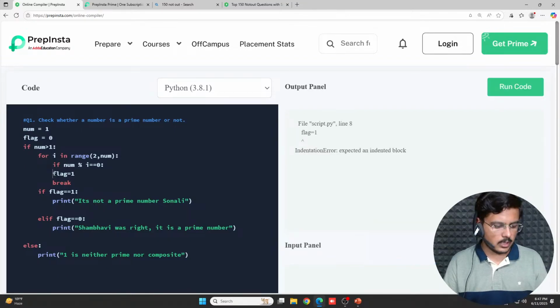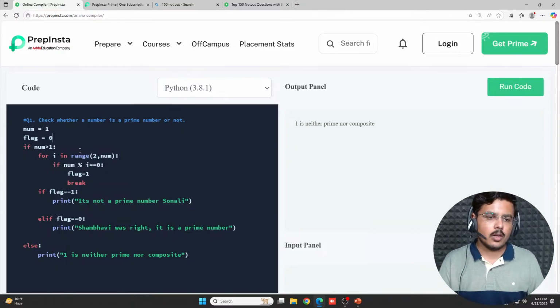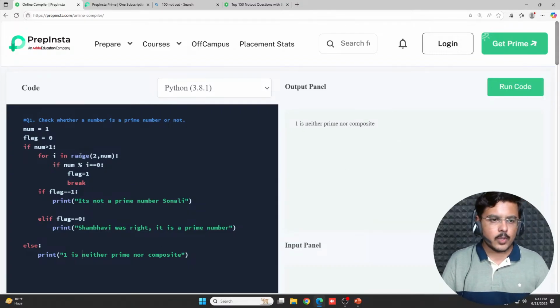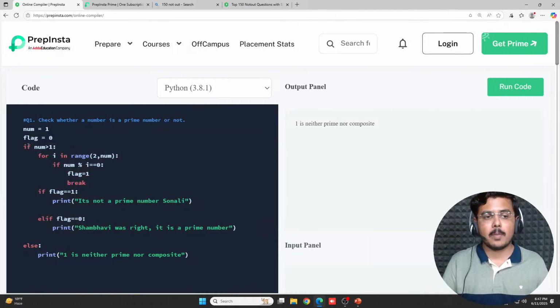भाई कितना fix कराएगा? लो. Complete program I need to fix. Fine. So this, 1 is neither prime nor composite. Fine. Basically what we are doing is, if number is greater than 1, then only all of this would execute. If number is not greater than 1, if number is 1 or number is 0, this would execute.